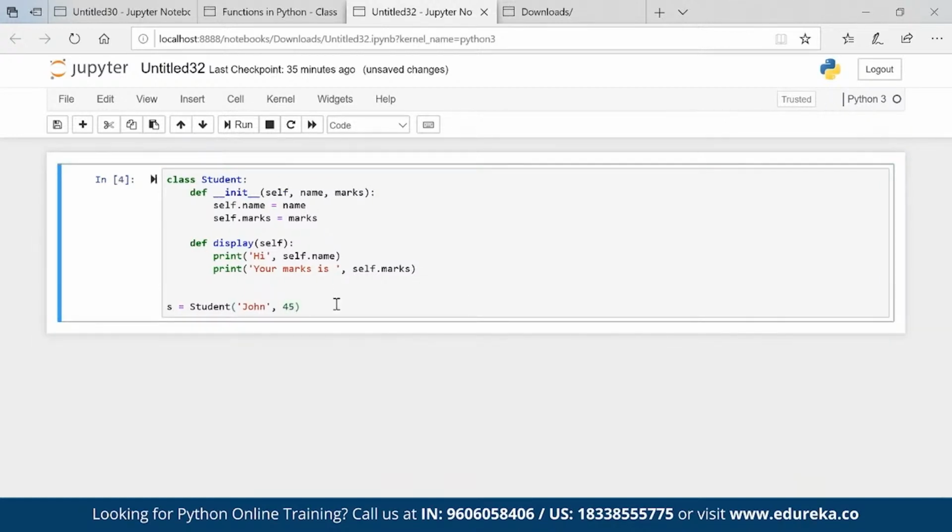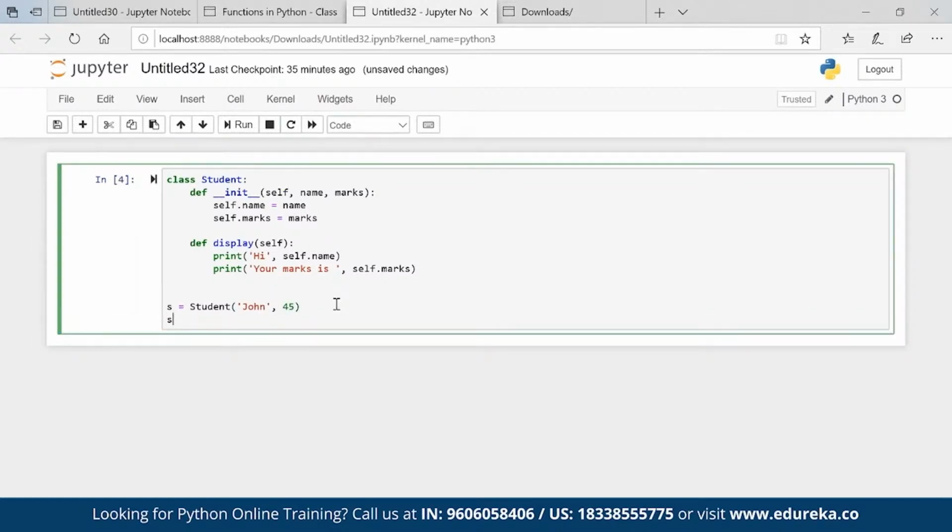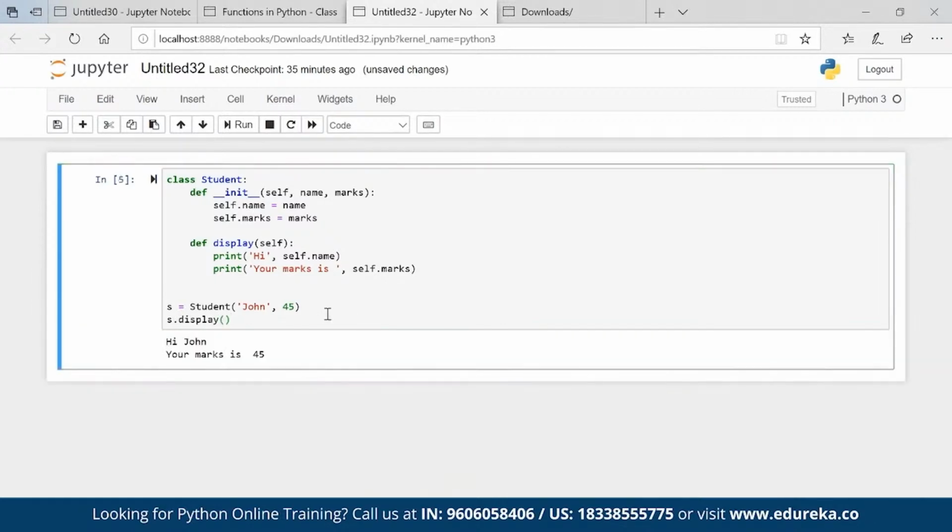So an object is created which is S, and this object will have this function as well, because I created an object S with a class student, so all the features which we have in this class will go to this object as well. So dot display is the feature, right? If I execute, it will print me the marks.